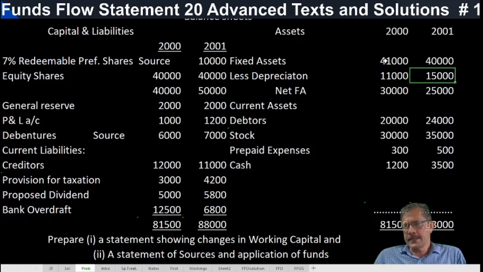When fixed assets are shown at cost less provision for depreciation, it is always better to make a fixed assets ledger account and a provision for depreciation account. Very, very important. It may be shown in different ways.